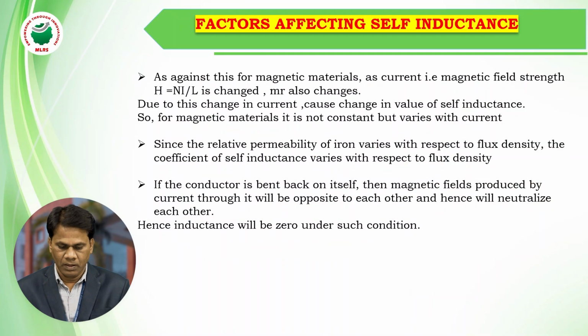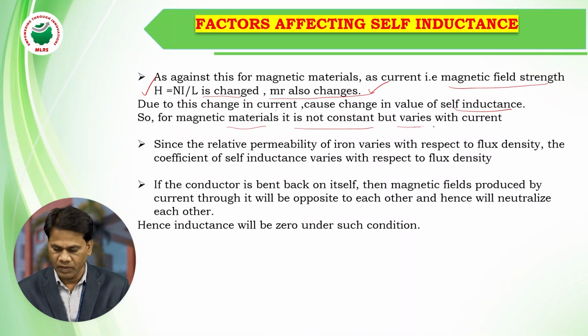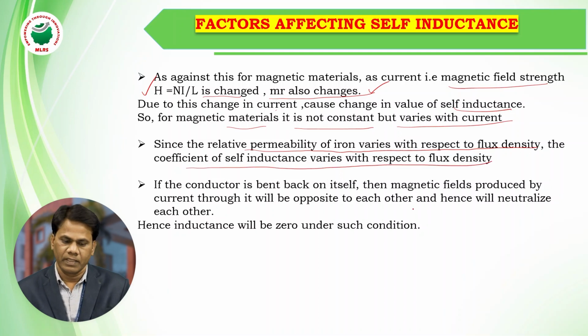So next one is this. For magnetic materials, when the current or magnetic field strength is changed, mu r also changes. If you are changing the magnetic field strength H, mu r also changes. A change in current causes a change in the value of self-inductance. So for magnetic material, it is not constant, but it varies with the current. Since the relative permeability in iron varies with respect to the magnetic flux density, the coefficient of inductance also varies.